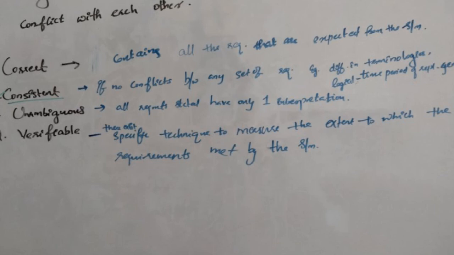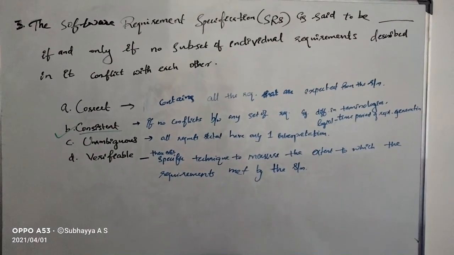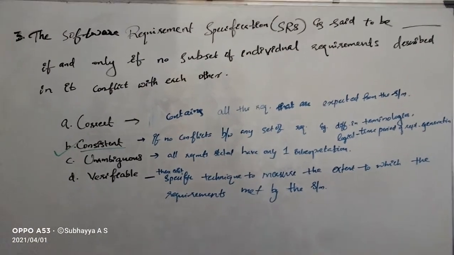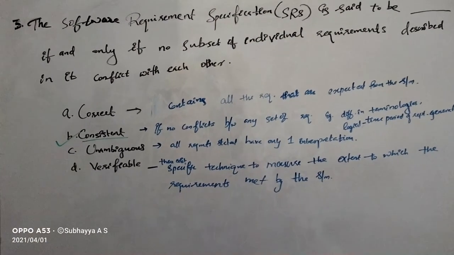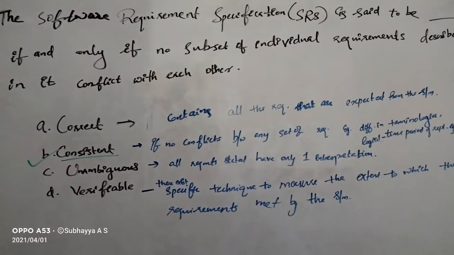And option D, verifiable. SRS is verifiable if there exists a specific technique to quantifiably measure the extent to which every requirement is met by the system. So here the correct option is option B, consistent.